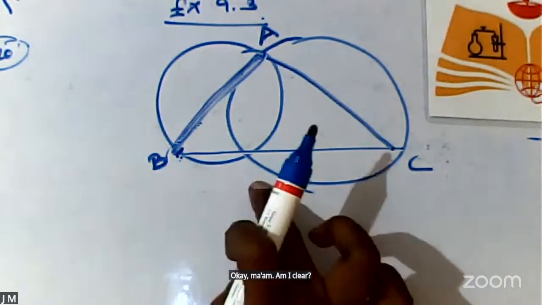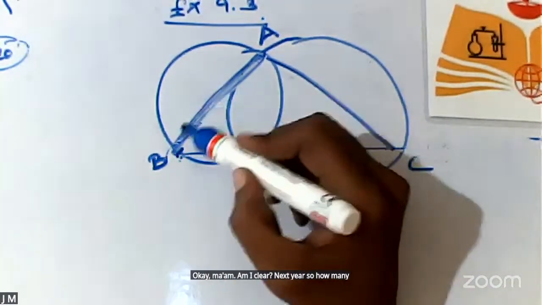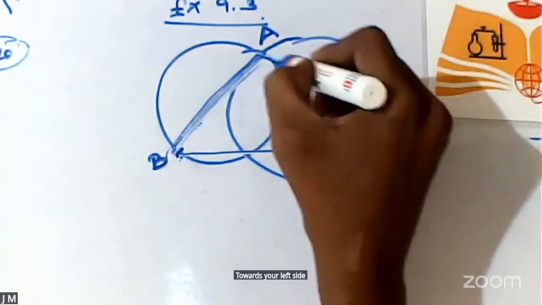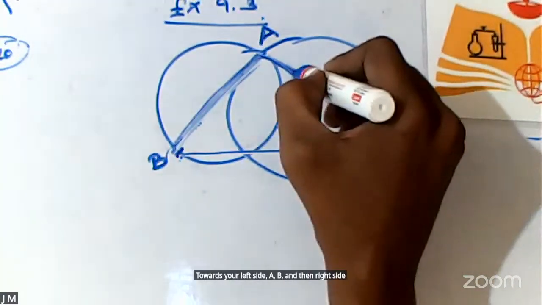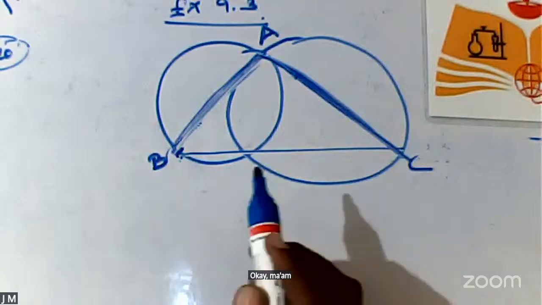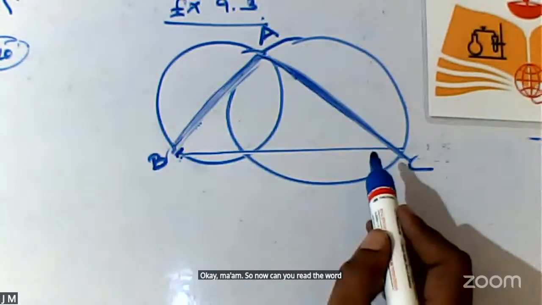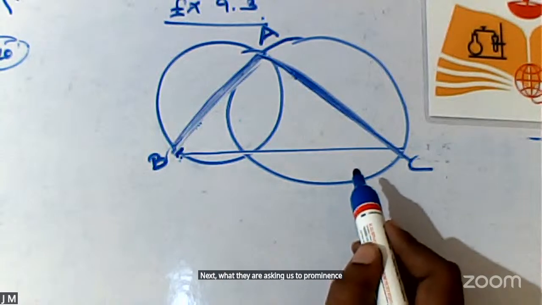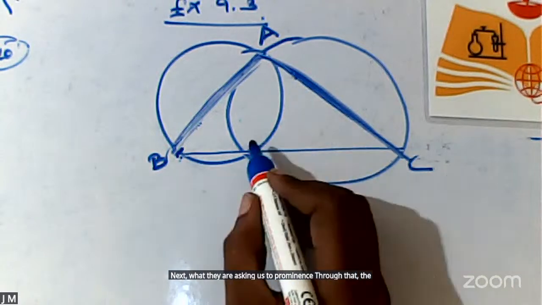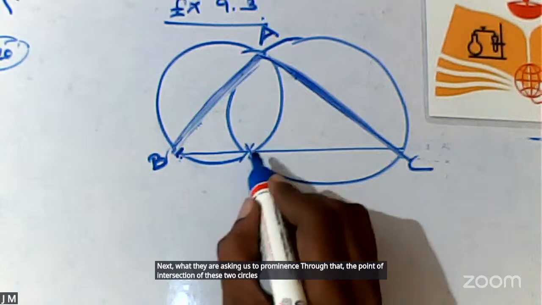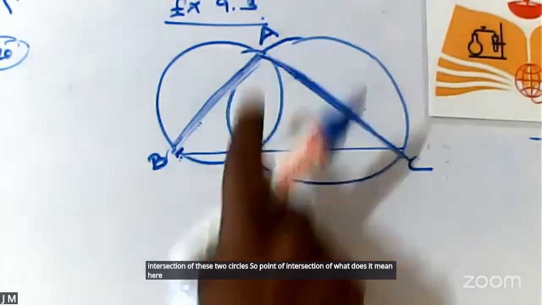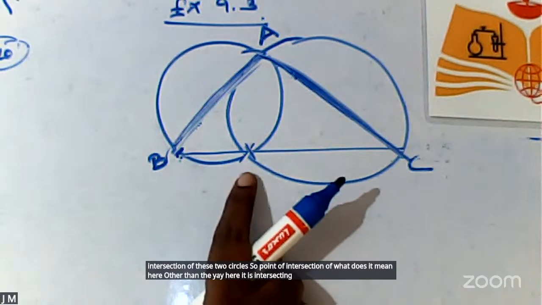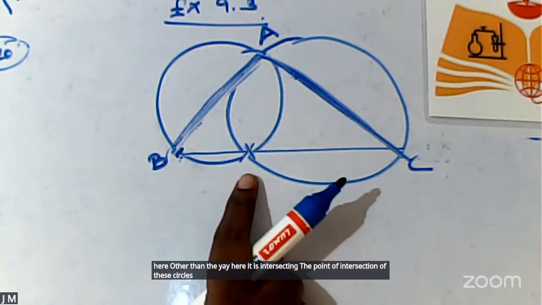Next. So, how many sides are connected with the circles? Right now, towards your left side AB and then right side AC. So now can you read the wording? This is how it is given. Next, what they are asking us to prove is that the point of intersection of these two circles, other than A, here it is intersecting, lies on the third side.